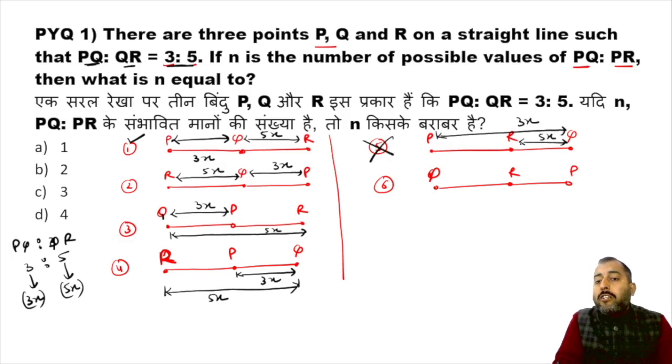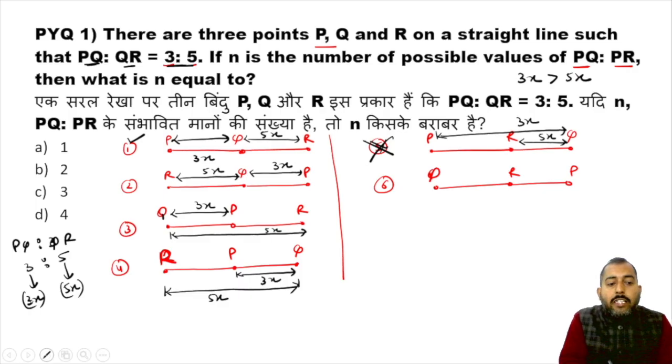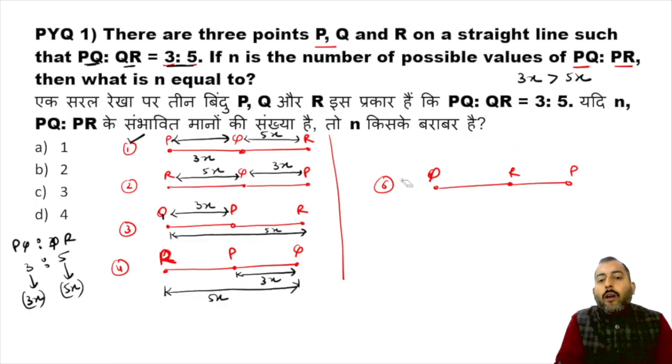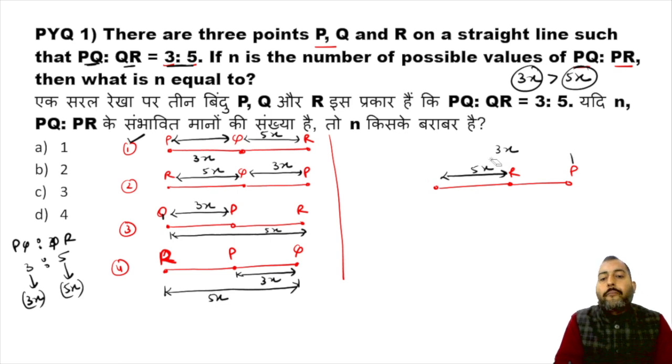Arrangement 5 is not possible because according to arrangement 5, 3x is a greater value as compared to 5x, which is not possible. 3 is not greater than 5. So case number 5 is discarded. What about case number 6? Case number 6 says P to Q is 3x, and Q to R is 5x. Case number 6 is also discarded because according to case number 6, 3x is greater than 5x, which is not possible.